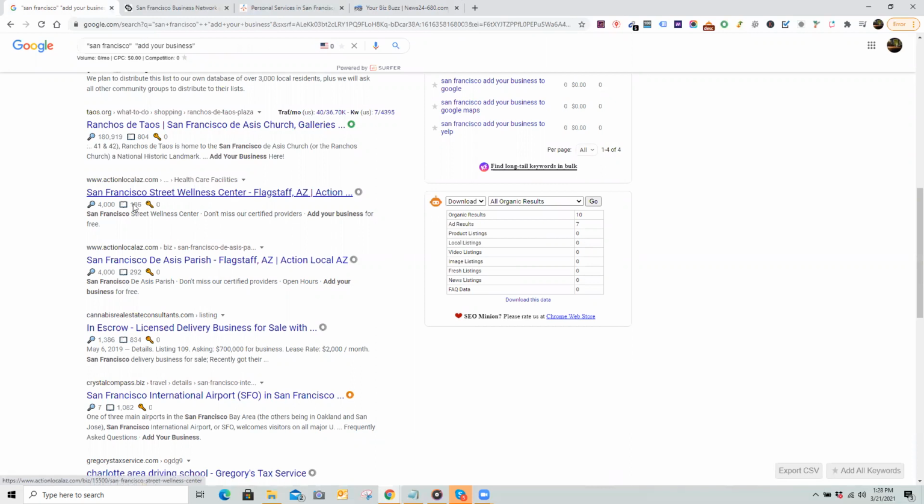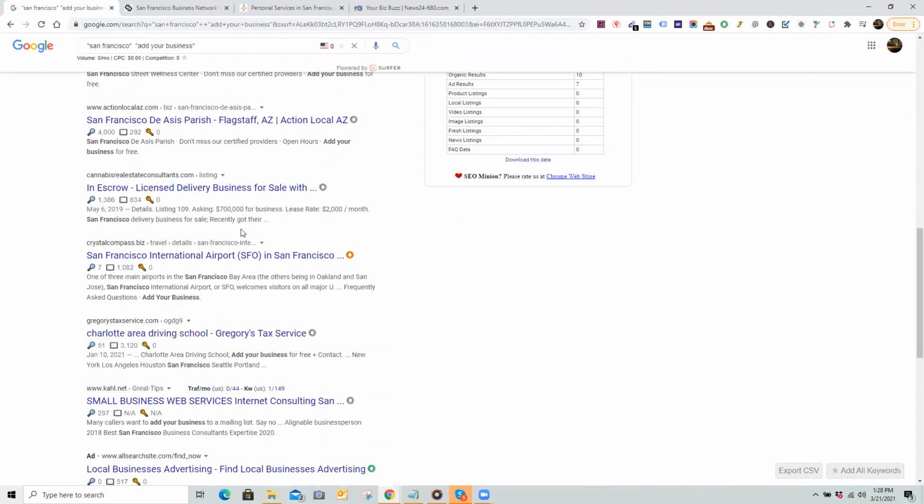San Francisco. So Action Local AZ. Yeah, definitely don't want that one. That's Flagstaff. That's Arizona. That's not what we want. Same thing. This will be listed in the client document, the client's address.